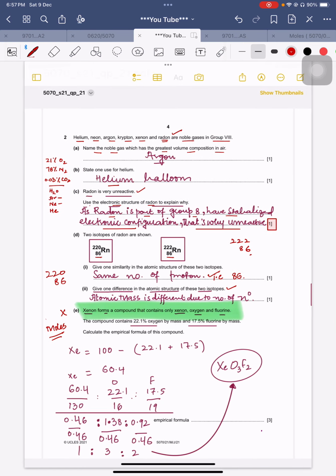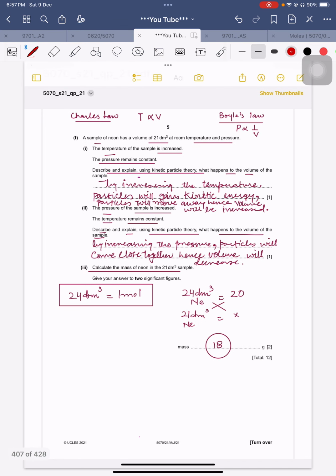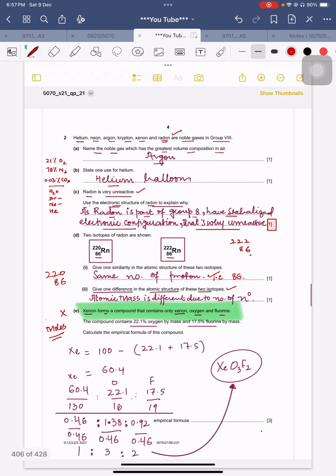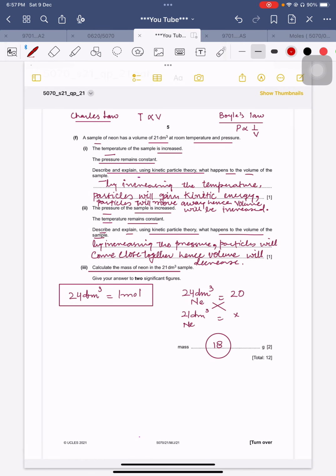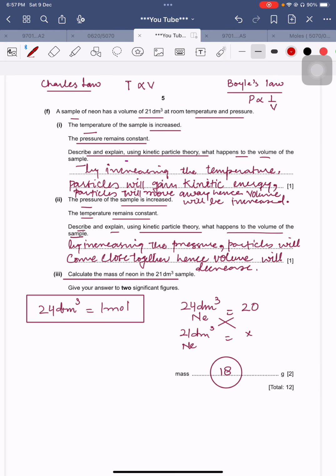Now I'm going to take you to the next page, and this is an extension of the same question. I will also not solve this question because it is also a chapter of moles. Before moving ahead, I would like to explain: a sample of neon has a volume of 21 decimeter cube at room temperature and pressure. The temperature of the sample is increased. The pressure remains constant. Describe and explain using kinetic particle theory what happens to the volume of the sample.